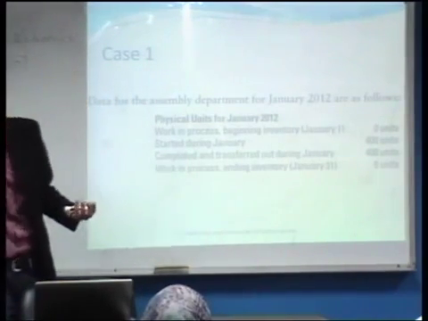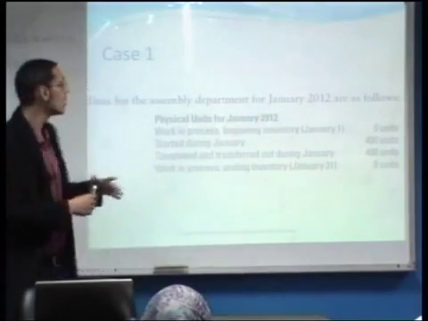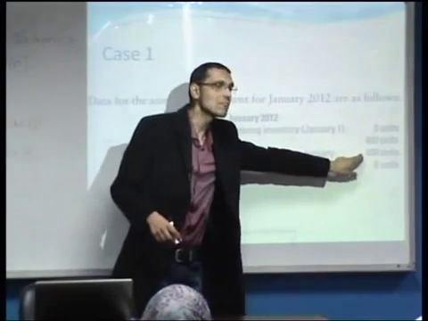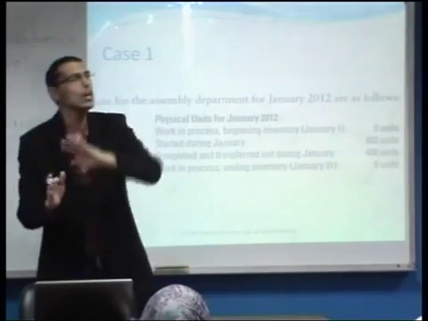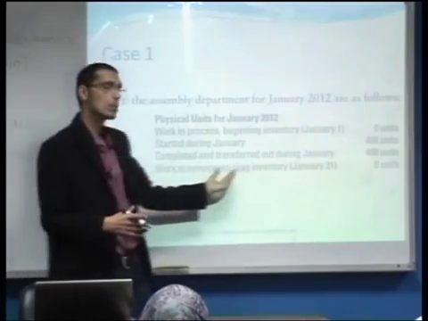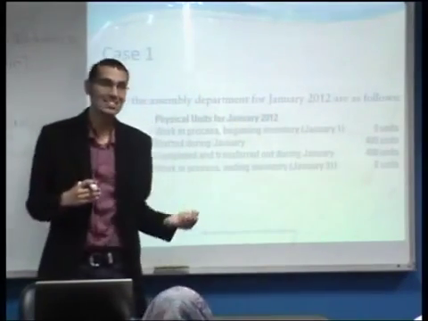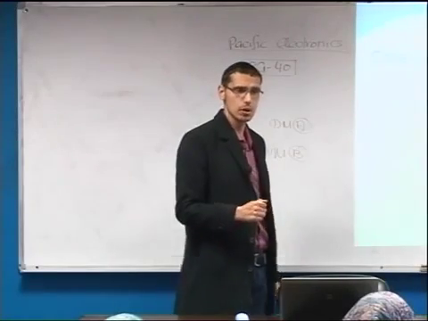Transferred out from the assembly department to the testing department, correct? Therefore, the completed and transferred out are the same 400 units. That means that all the started units within January were completed at the end of January, so the work in process ending inventory would be equal to 0. This is the data from the point of view of the assembly department.